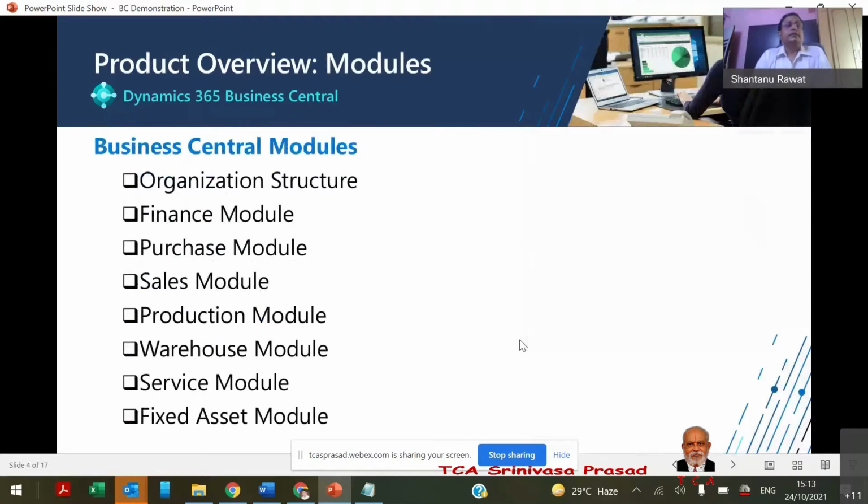The modules it covers broadly: the organization structure, which I have taken as a separate note, then the finance module, the purchase module as usual, the sales module, the production or manufacturing module, and the warehouse module, where the inventory is spread across various locations. There is also the service module, specifically where resources are consumed or sold to our customers, and the FA module.